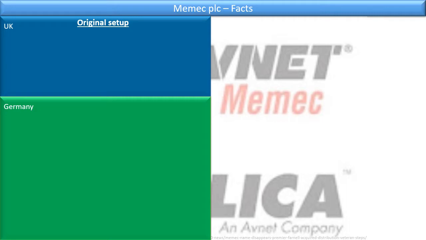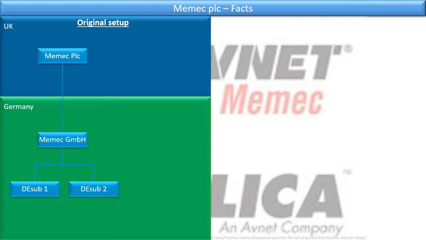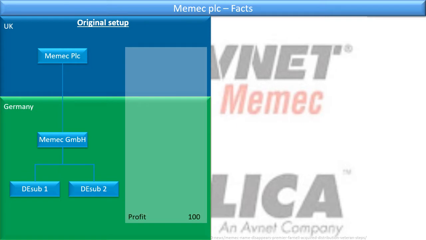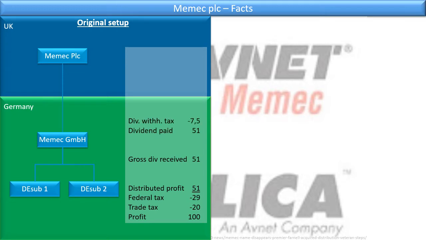Originally, you had a situation where Memec PLC owned Memec GmbH, and Memec GmbH in Germany owned two German subsidiaries. If the German subsidiaries made a profit of 100, they paid trade tax of 20 and then federal tax of 29 in Germany, and then they had profits to distribute of 51. If they distributed those profits to Memec, then Memec could receive a dividend of 51, but then there was 7.5 dividend withholding tax paid, and so the net received dividends for Memec out of the original 100 was only 43.5. There was no UK tax on it because there was too much German tax already, but still it only earned 43.5 out of it.